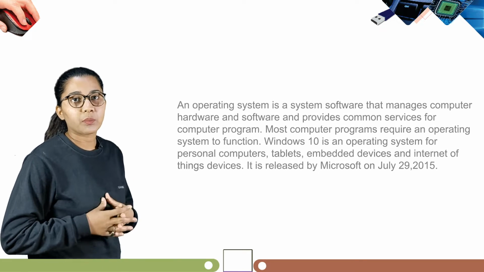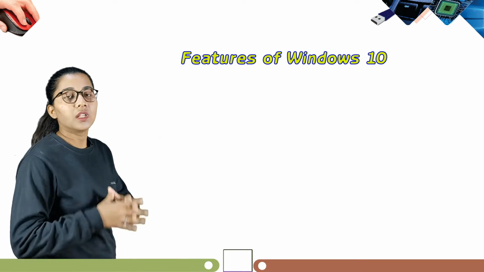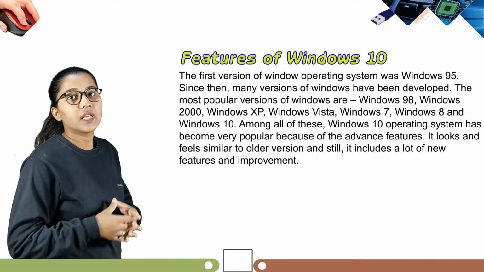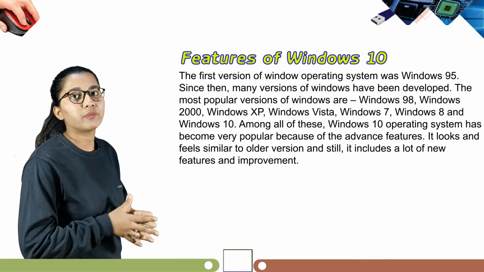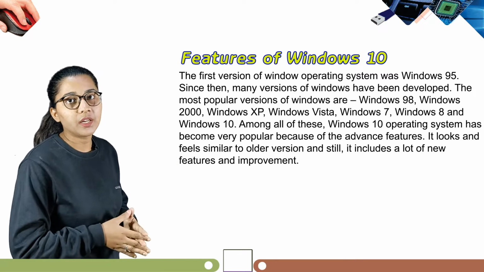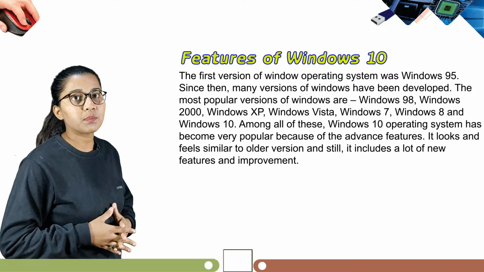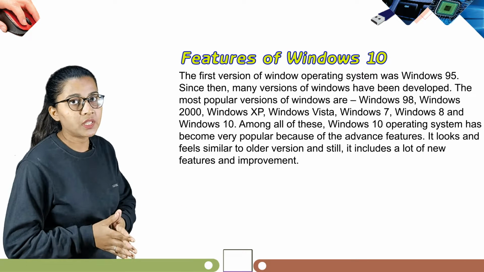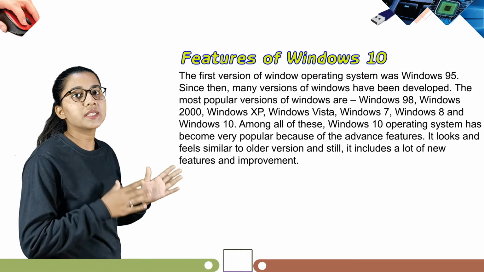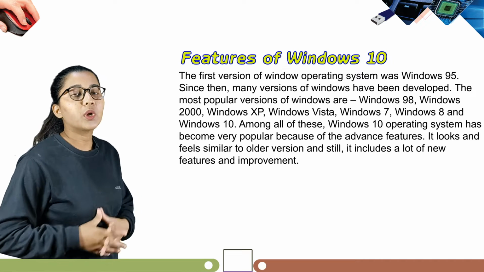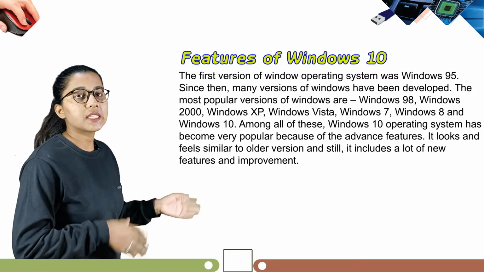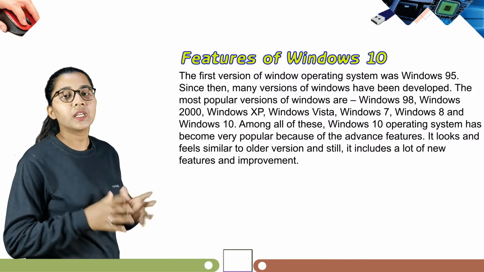So students, our next topic is features of Windows 10. The first version of Windows operating system was Windows 95. Since then, many versions of Windows have been developed. The most popular versions of Windows are Windows 98, Windows 2000, Windows XP, Windows Vista, Windows 7, Windows 8 and Windows 10. Among all of these, Windows 10 has become very popular because of its advanced features. It looks and feels similar to older versions and still it includes a lot of new features and improvements.